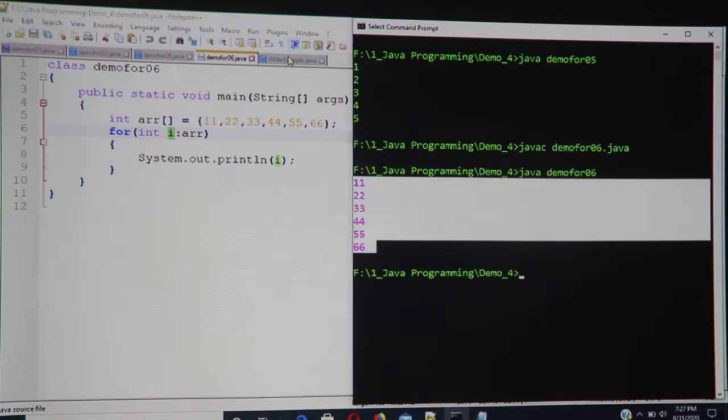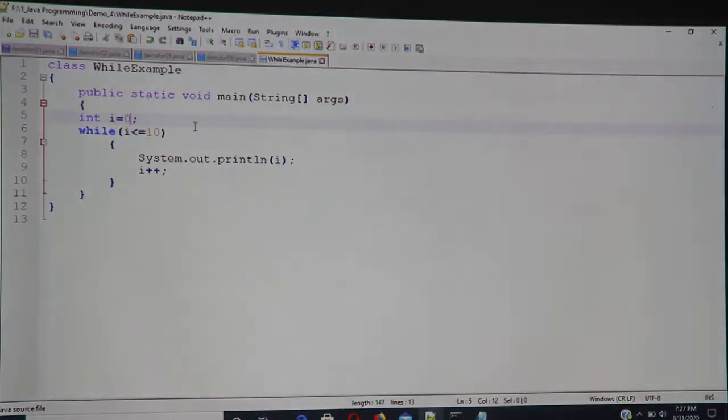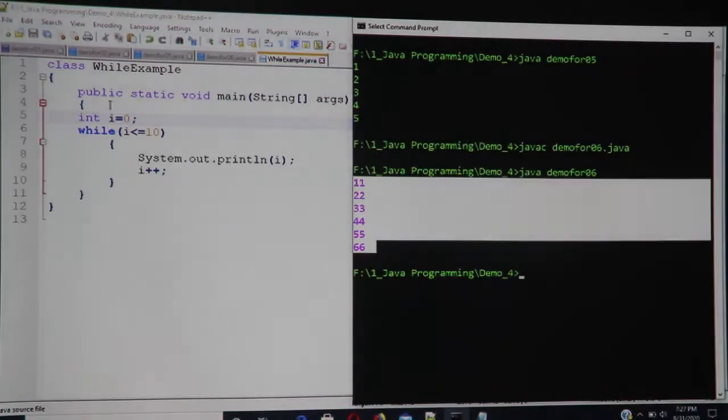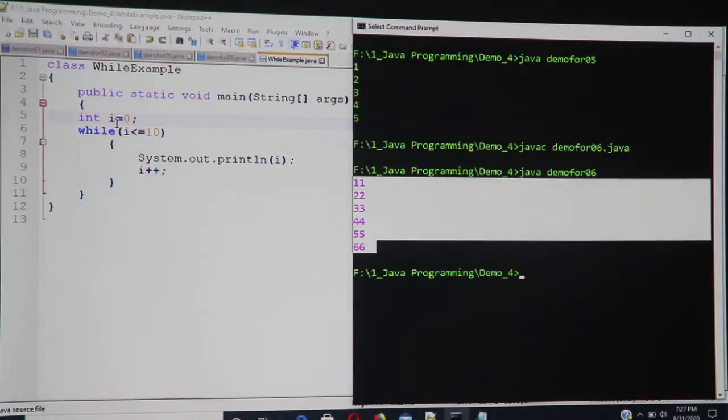So let us now take a while example, a very simple example of a while. If you see what we have done over here, outside the while we have initialized the i, and then within the while I am incrementing i++. So if you compare while and for, it is actually one and the same. Within for I can initialize, I have a condition and I increment. In while I put only the condition.